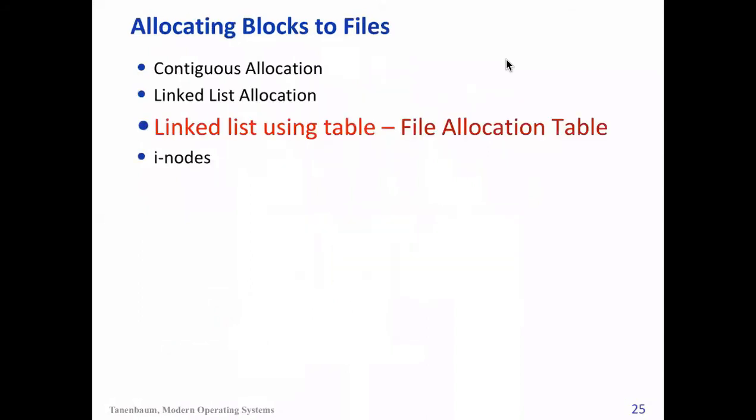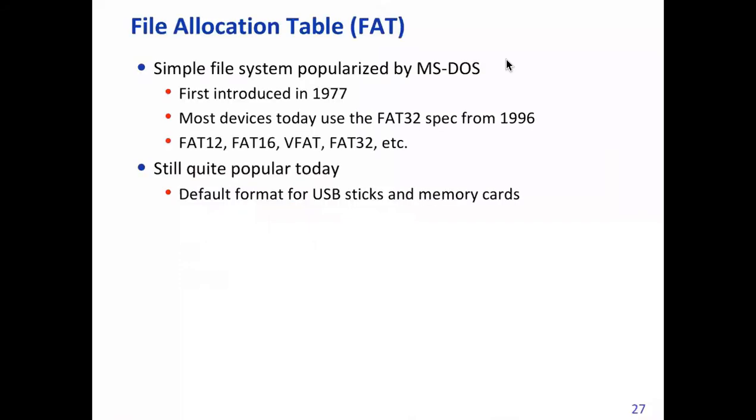The next method, which is quite popular, was used in DOS and Windows. Newer versions of Windows have new file systems, but older versions had a file system called FAT, the file allocation table. It was used in MS-DOS in 1977 and is still being used in many places.